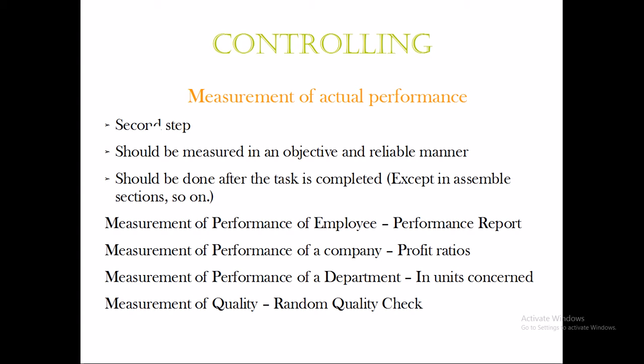Measuring the performance of a company means we have the profit and loss ratios, the gross profit and net profit ratios, and other ratios related to capital and interest. We use these ratios to measure the overall performance of a company, whether it is up to the expected level, or how much profit is being earned for the particular amount of capital invested in the firm. All that we will know by measuring the performance of the company.